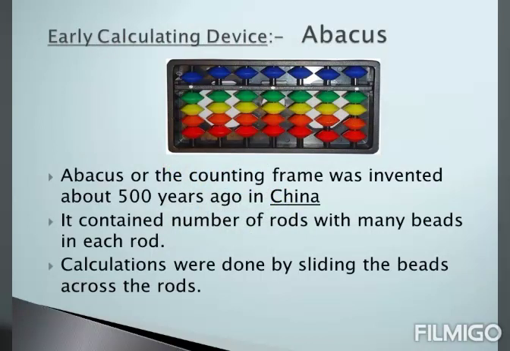Abacus. Now tell me students, how many of you have seen the abacus kit before? Yes, abacus or the counting frame was invented about 500 years ago in China. Abacus was a simple calculating device which contained a number of rods with many beads in each rod. Calculations on the abacus were done by sliding these beads across the rods.